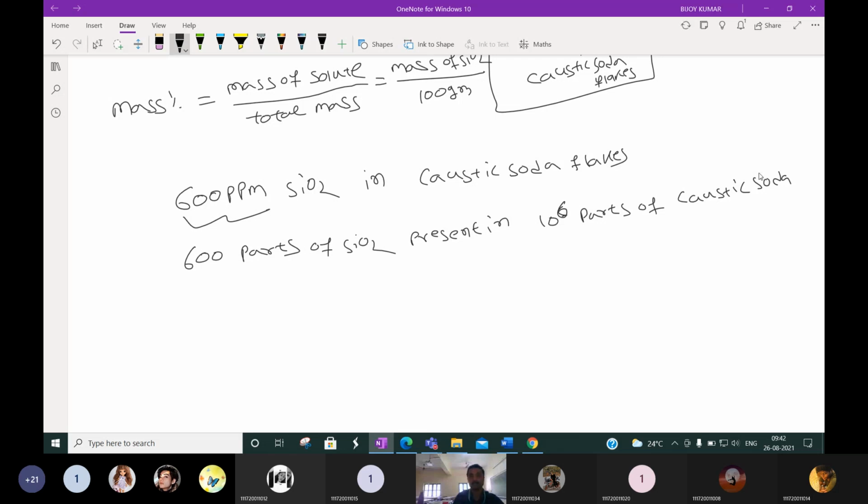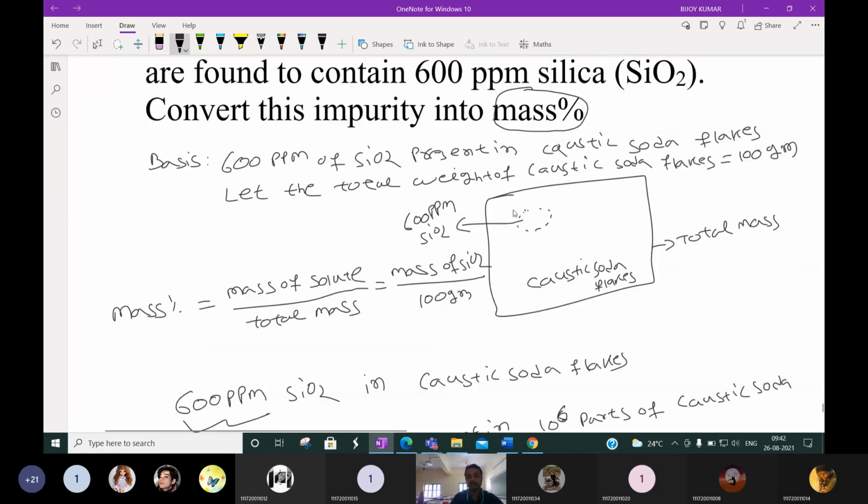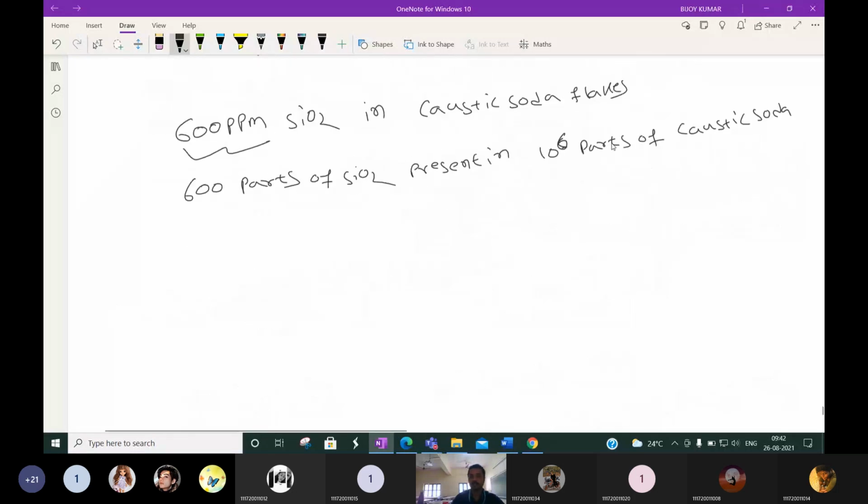Okay, so in these questions, what do we take as the basis? The basis we take is the total weight of caustic soda as 100 gram. Okay, we are discussing 600 ppm means 600 parts of silica is present in 10 to the 6 parts of caustic soda.